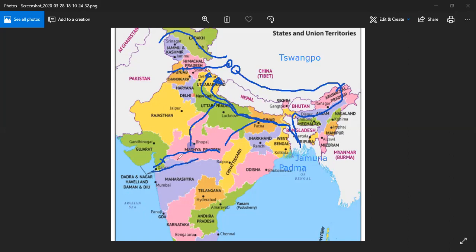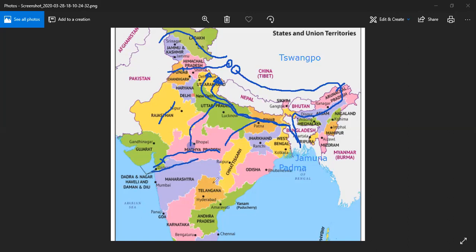So these two rivers fall over here. We have one more river in Rajasthan, but this is not long, it disappears somewhere here only. And this river is the Luni river. This is the only river in Rajasthan.